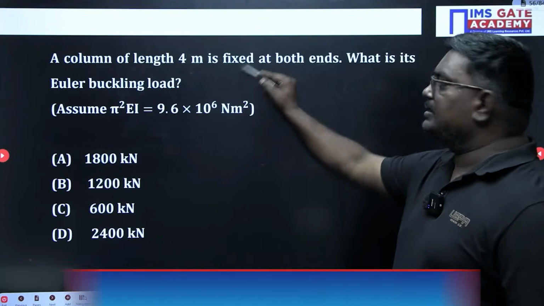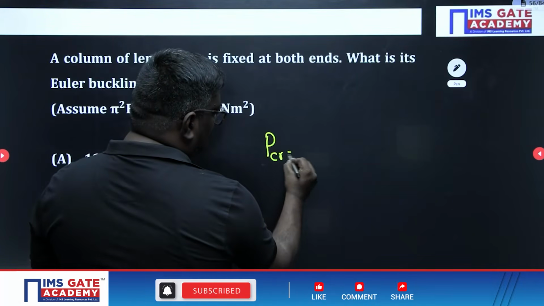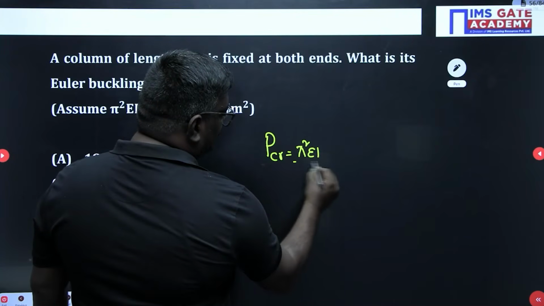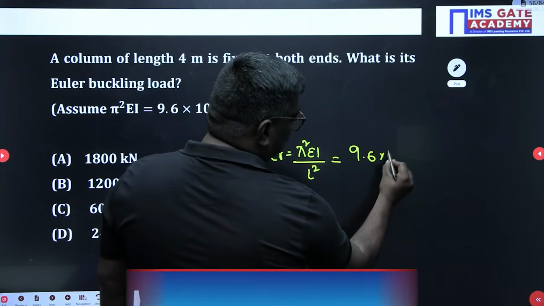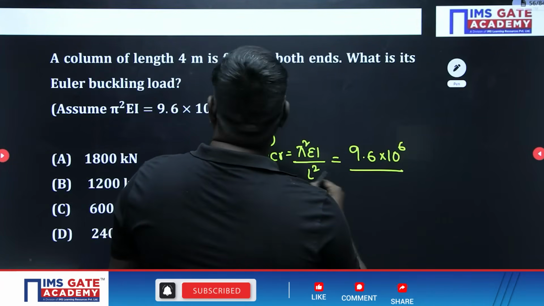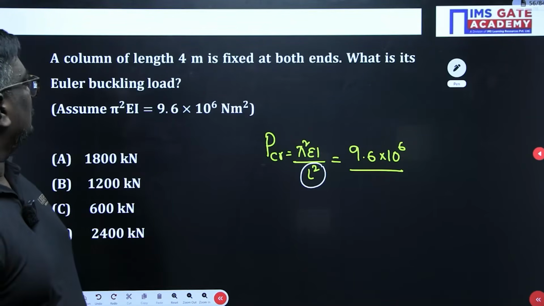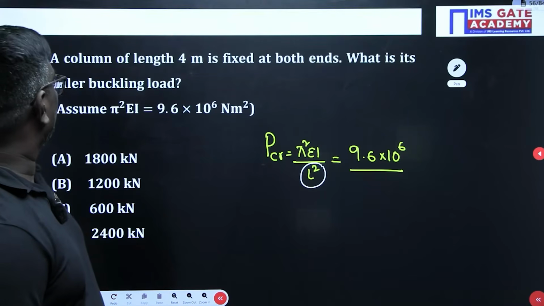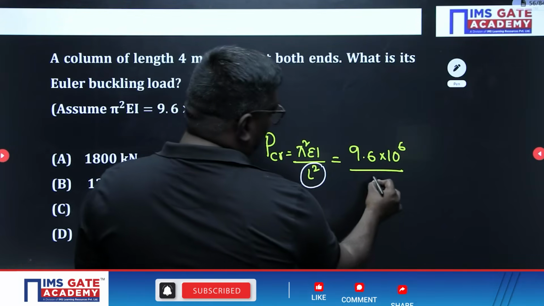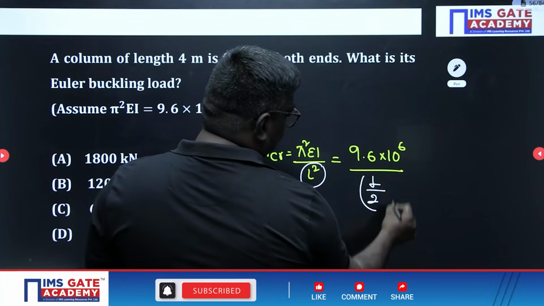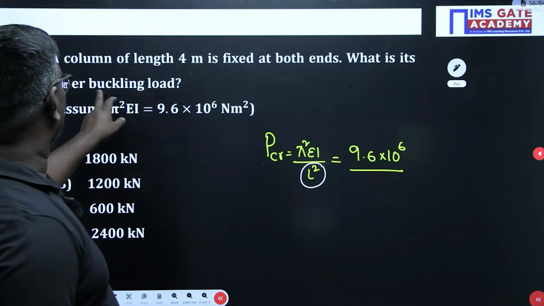A column of length 4 meter is fixed. So what is the crippling load here, sir? Crippling load is equal to pi square EI by L square. So pi square EI is given as 9.6 into 10 power 6, divided by the length, how much, sir? See, both ends are fixed. A column of length 4 meter is fixed at both ends, right? So pi square EI by L by 2 whole square. What is the Euler's buckling load?